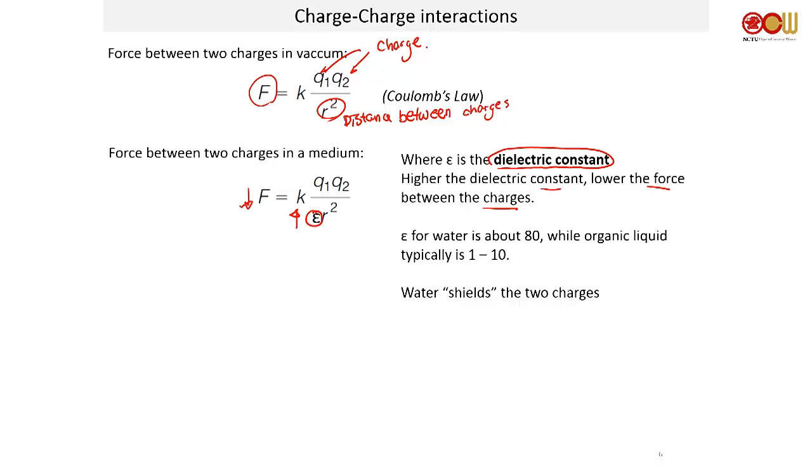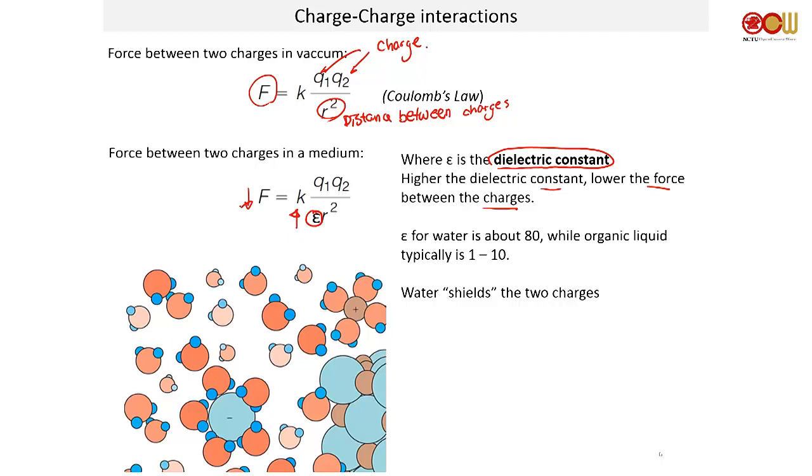So what this tells us is that water will provide a shielding effect between two charges. How it works is like this. You have two charges, one positive right here, one negative right here. In a vacuum, they have a pretty strong attraction. However, in water, you're going to divide that by 80. That is because water has a permanent dipole, so water is very polar, and water will spontaneously align itself to your charges.